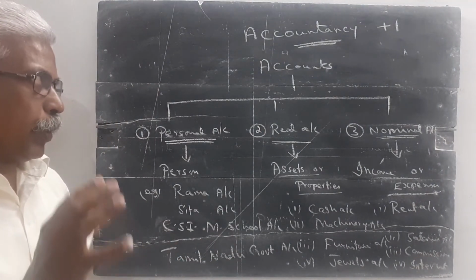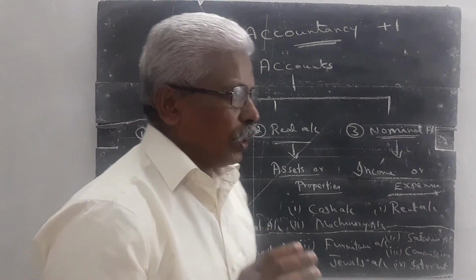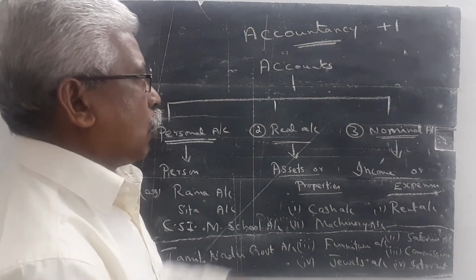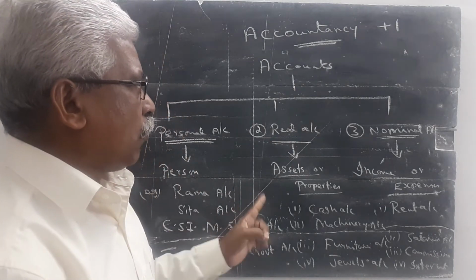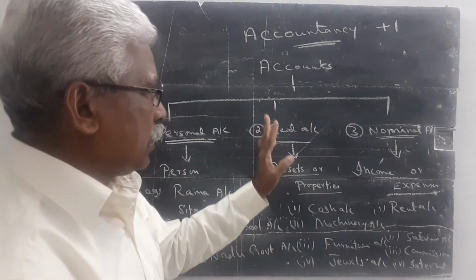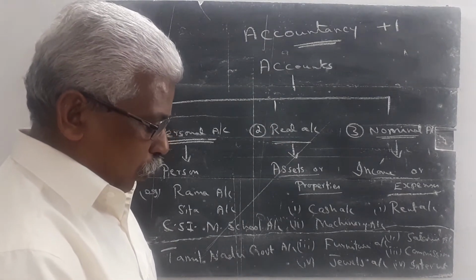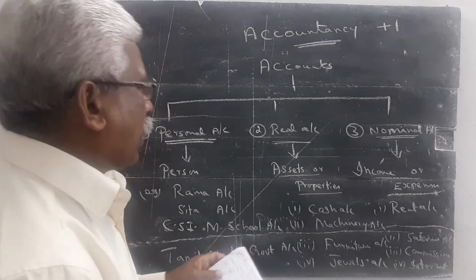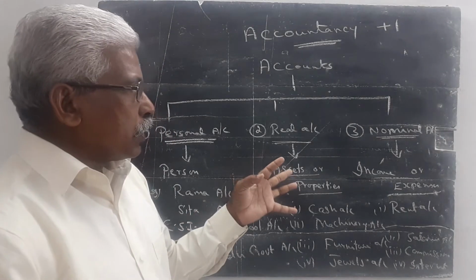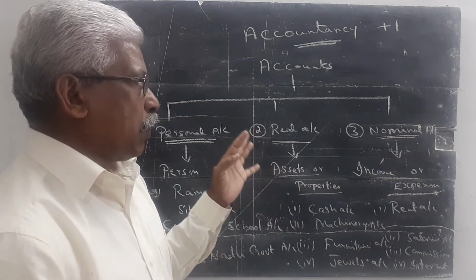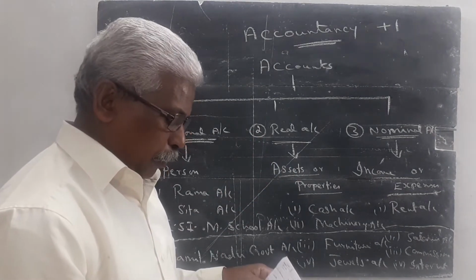Once again, I repeat what I told. As an initial stage, we study about account. What is the meaning of account? Accountancy means a study of accounts. In the year 1494, Luca Pacioli, an Italian merchant, introduced and developed one system of accounting. That system is called the double entry system of bookkeeping.